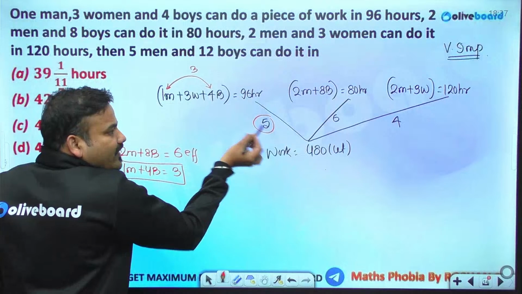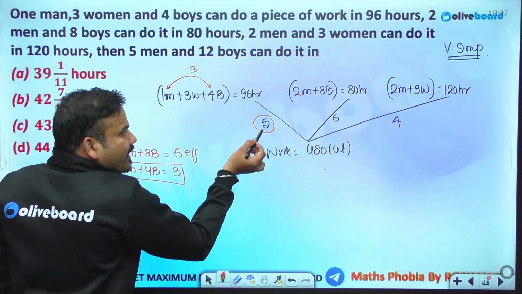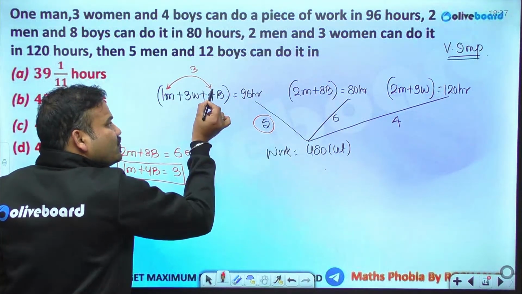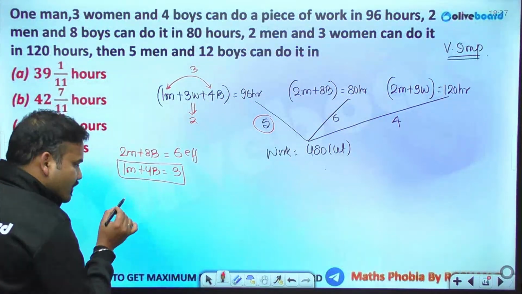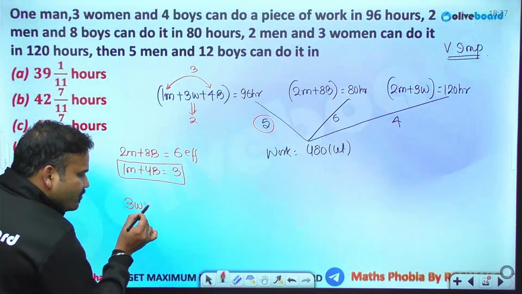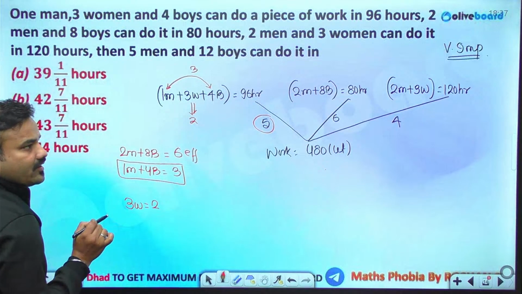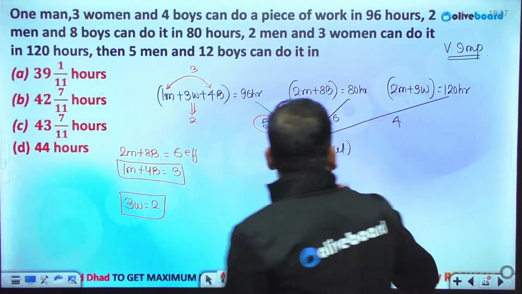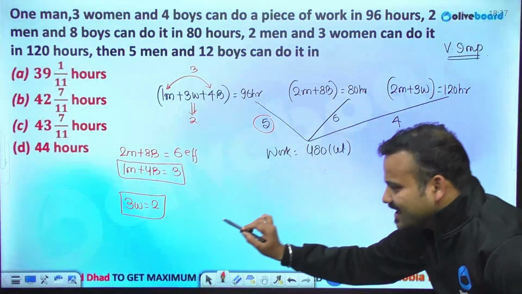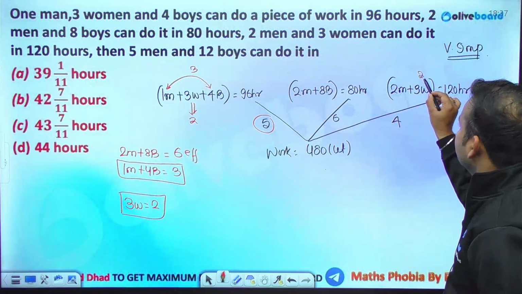So out of this 5, if they are consuming 3 laddus, this particular 3 women will be consuming 2 laddus. So we got that 3 women are consuming 2 laddus. Take 2 over here.